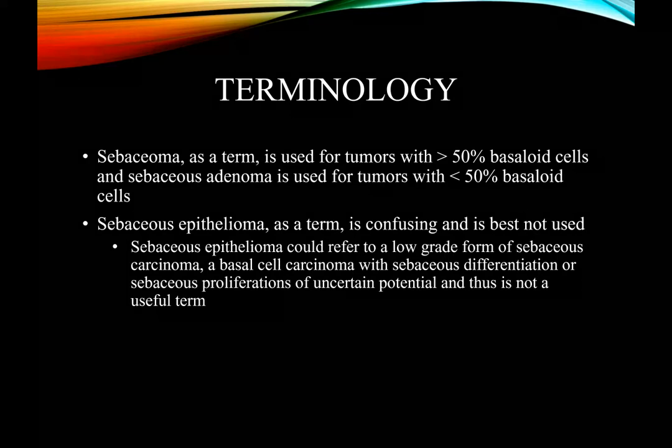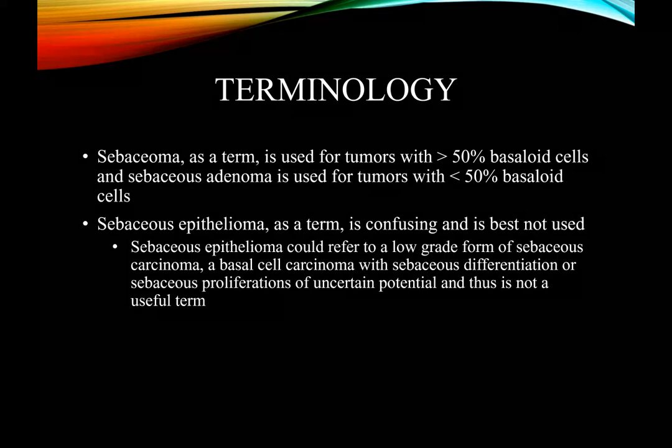So, one more thing we need to discuss before talking about the clinical and microscopic picture is terminology. When we say sebaceoma as a term, sebaceoma is used for tumors with more than 50% of basaloid cells being seen in the microscopic picture, whereas the term sebaceous adenoma is used for tumors where the basaloid component is less than 50%.